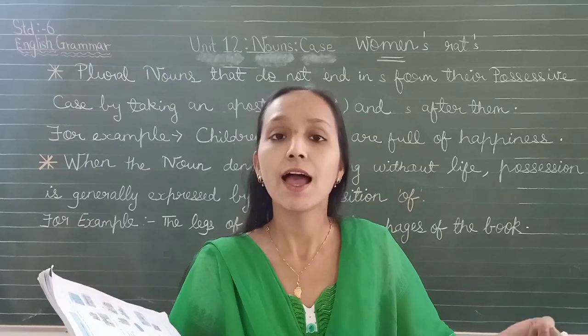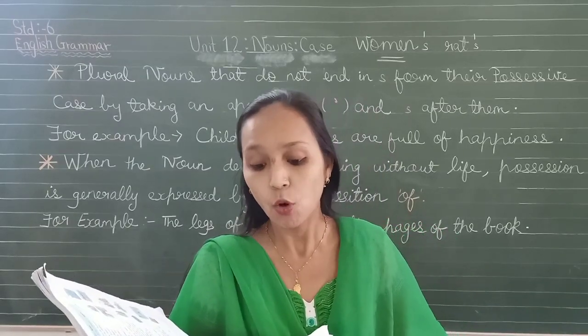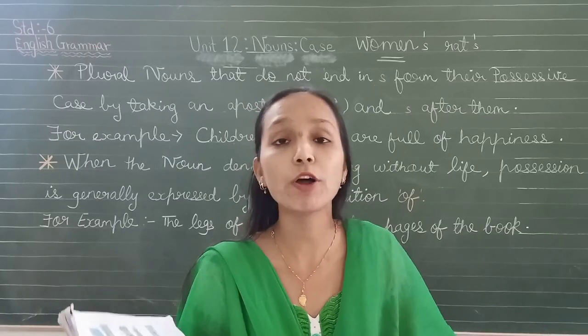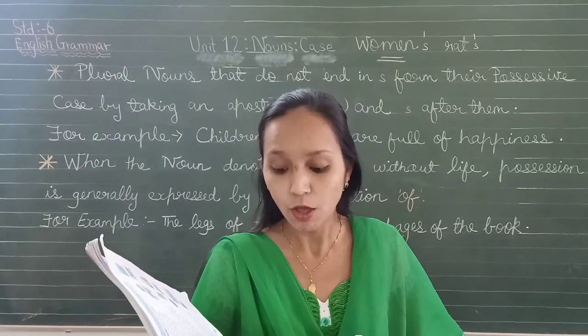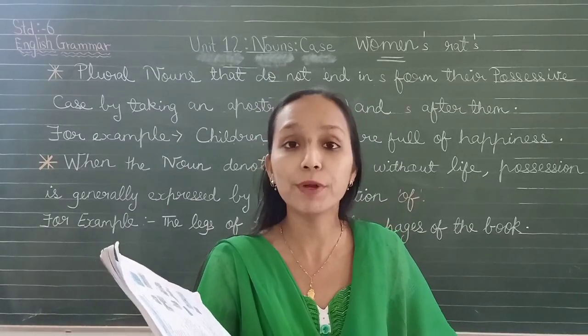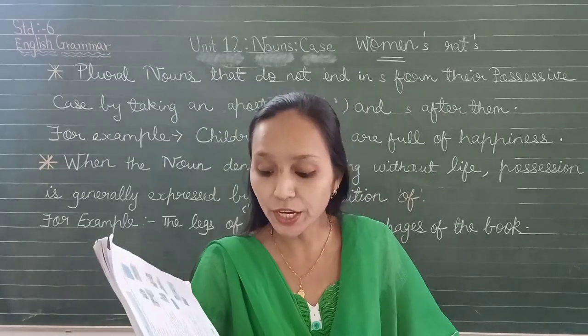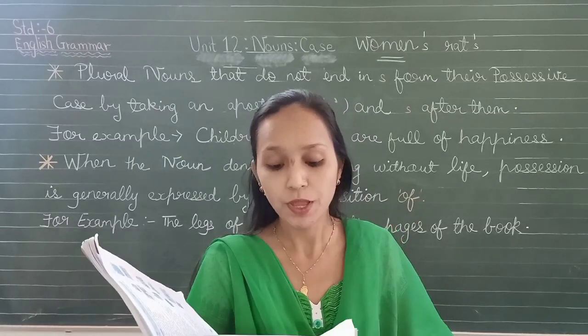The man's hands. Okay, we also use the possessive case when the noun denotes some personified thing. What do you mean by personified thing? Which stands for or represents a quality, in a physical form. When a quality or a concept is represented in a physical form.